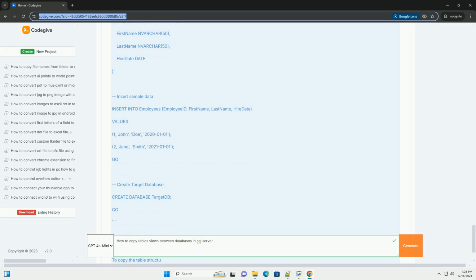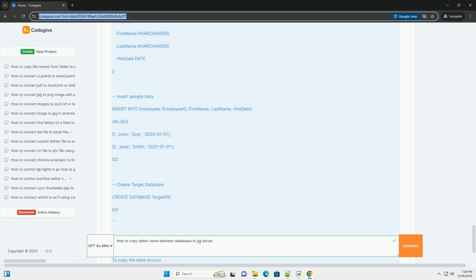Copying a view. SQL. Use target database, specify the target database. Go. Create the new view in the target database. Create view dbo.newView as. Select ID, name. From source database.dbo.existing view, specify the source view.